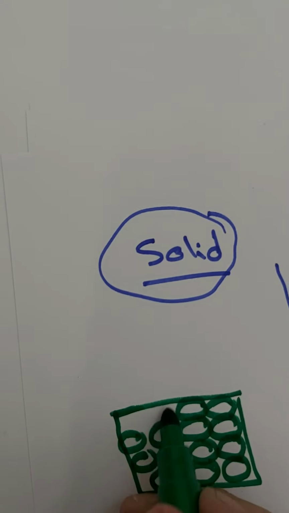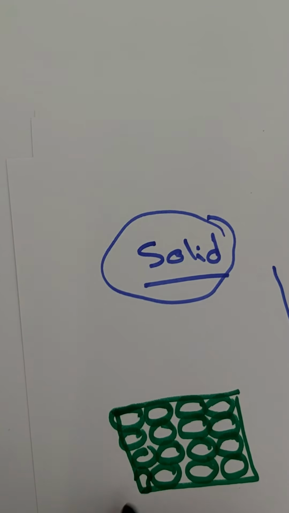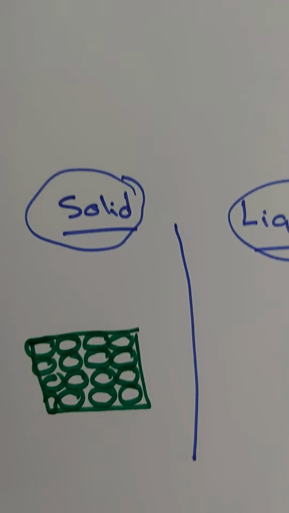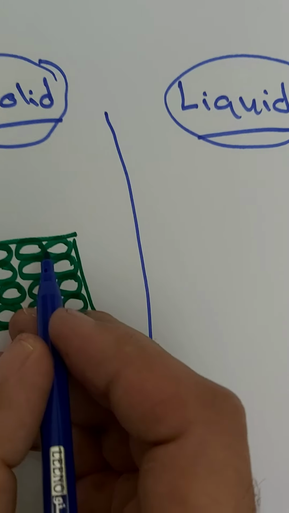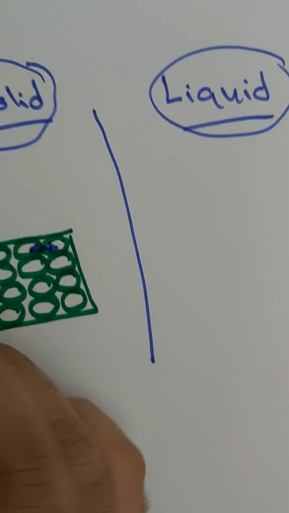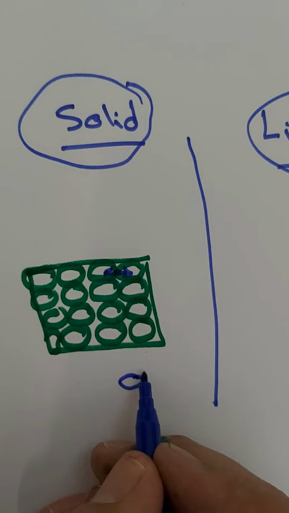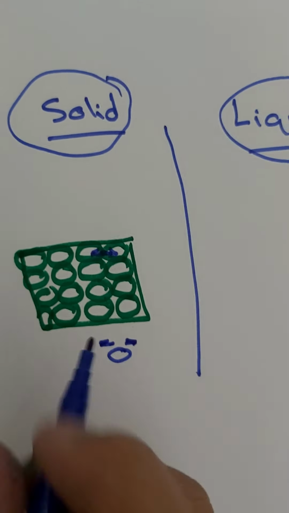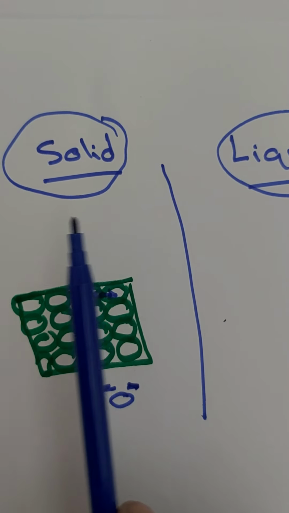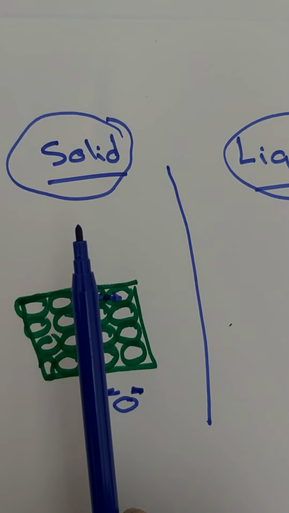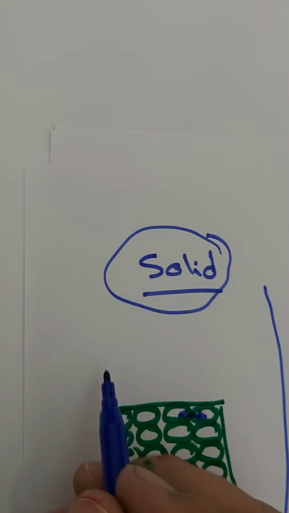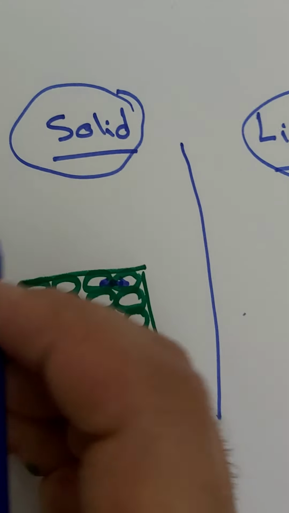So the particles in solids are very close to each other. So the bonds between particles are very strong. They vibrate, they move like this. So the particles in solids move only like this. So no spaces, and they are very close to each other. Why do solids have definite shape and definite volume?